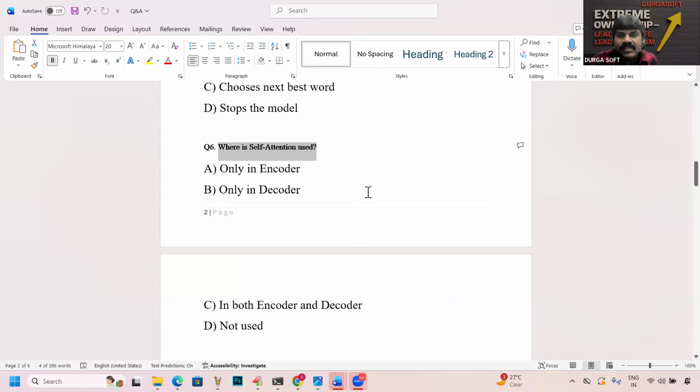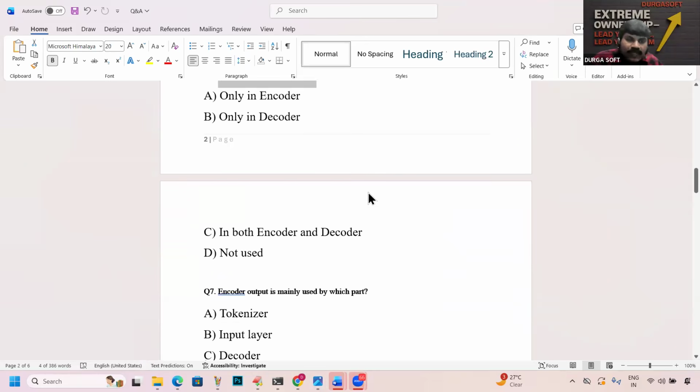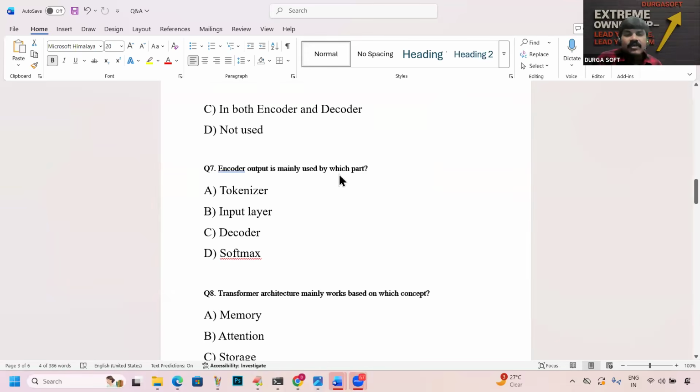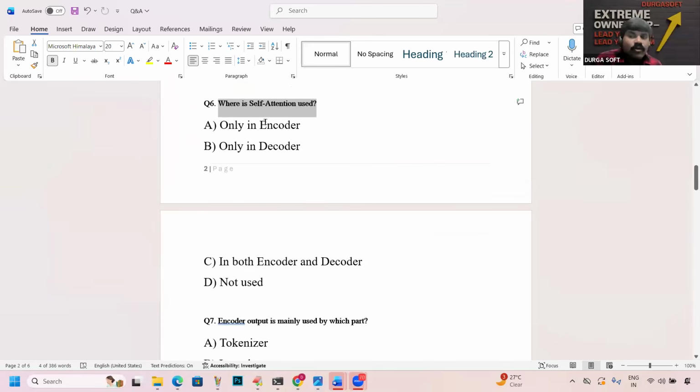Where is the self-attention concept going to be used? Only in encoder, only in decoder, both encoder and decoder, or not used? It is in both, because self-attention is applicable in both encoder and decoder. Self-attention in the encoder is used for the total input sentence, but in the decoder, self-attention is used only up to the generated tokens.